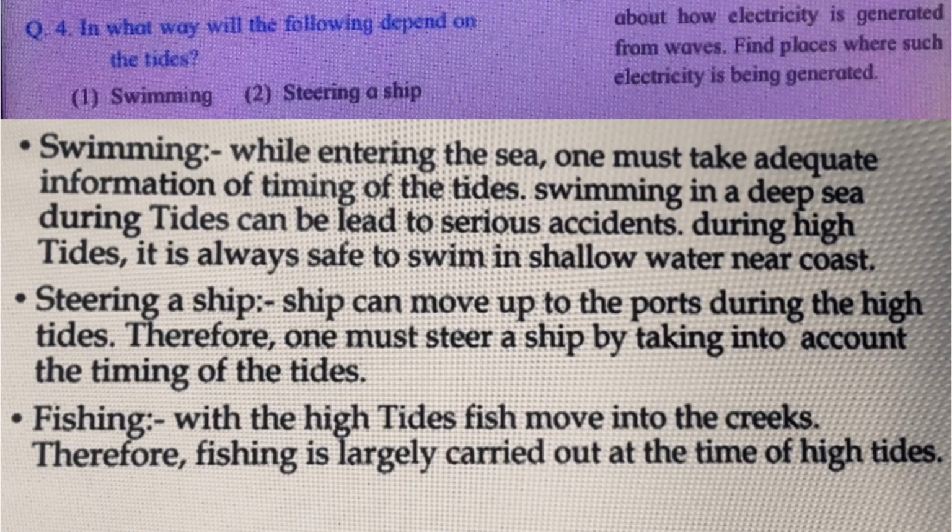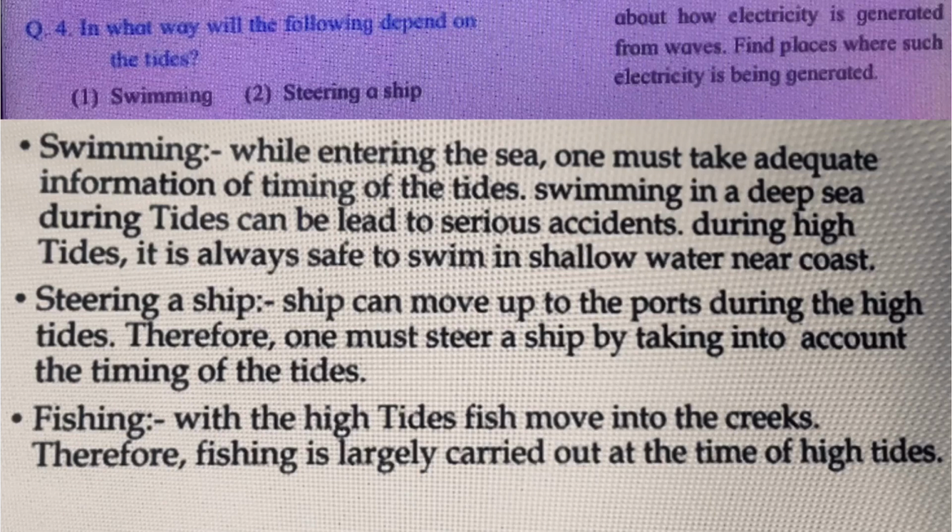First one is swimming. While entering the sea, one must take adequate information of the timing of the tides. Swimming in the deep sea during tides can lead to a serious accident. During high tides, it is always safe to swim in shallow water near the coast.